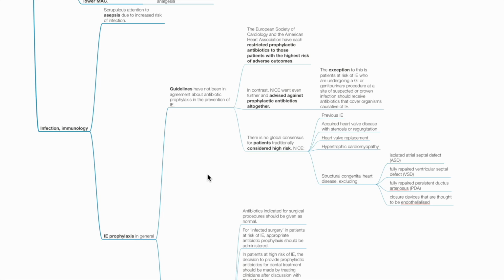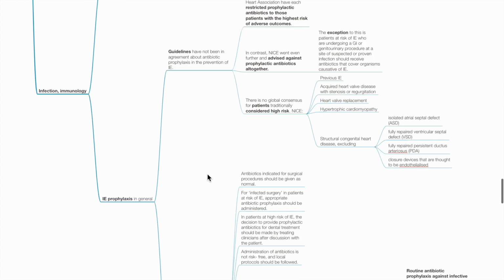There is no global consensus for patients traditionally considered high risk. According to NICE, high-risk patients include previous IE, acquired heart valve disease with stenosis or regurgitation, patients with heart valve replacement, hypertrophic cardiomyopathy, or structural congenital heart disease, excluding isolated ASD, fully repaired VSD, fully repaired PDA, and closure devices that are thought to be endothelialized. General recommendations: antibiotics indicated for surgical procedures should be given as normal. For infected surgeries in patients at risk of IE, appropriate antibiotic prophylaxis should be administered.